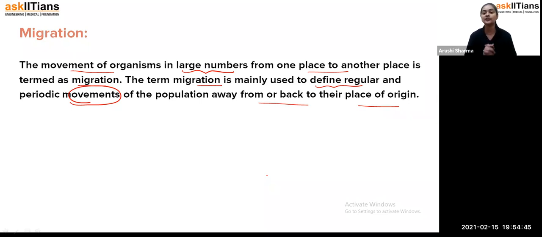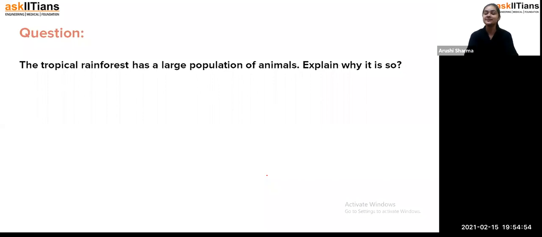Then we talked about migration, how organisms and animals migrate from one place to another. After that, we are going to discuss some questions here.